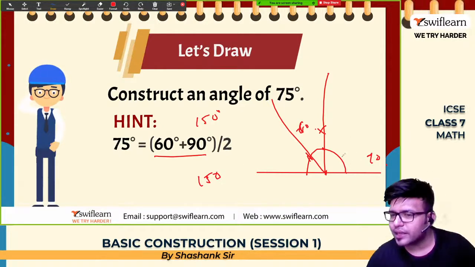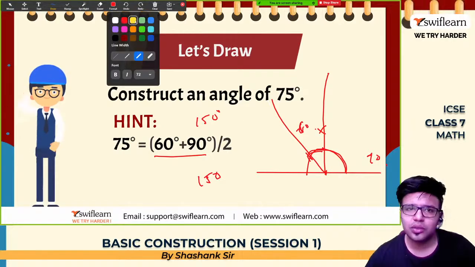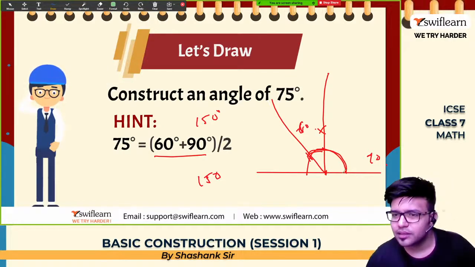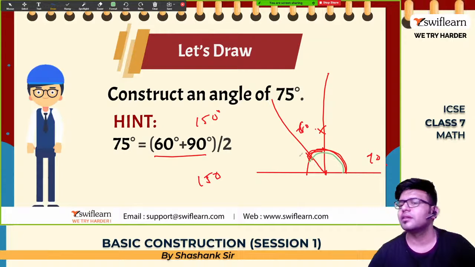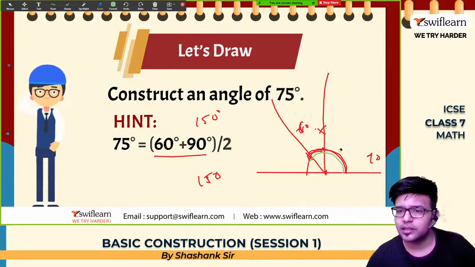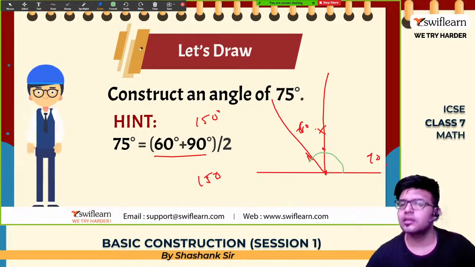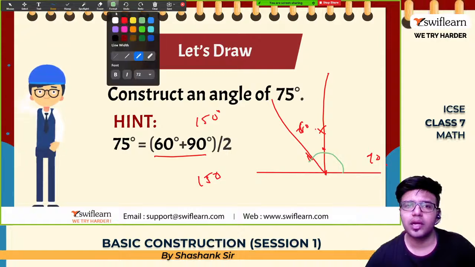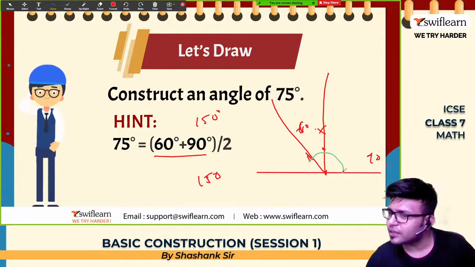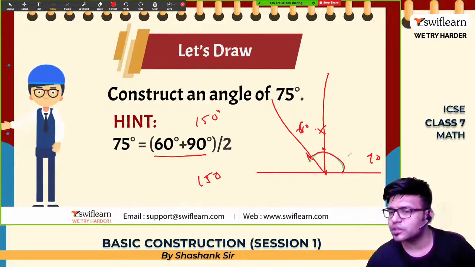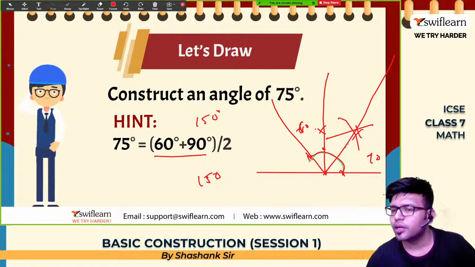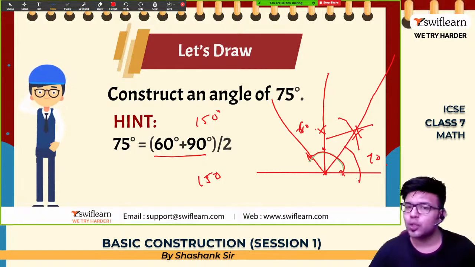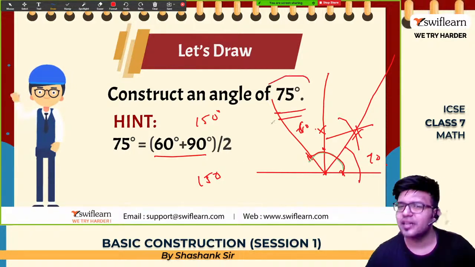Now bisect this angle, let's change the color. Bisect this entire angle. How to bisect? Okay, so draw an arc, but this has a center. Whatever radius you drew these arcs with, with this as a center, draw an arc. With this as a center, draw an arc. Wherever the 2 arcs meet, join them to get 90 plus 60 by 2, which is 75 degrees.